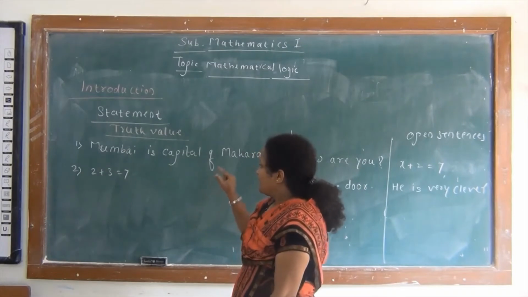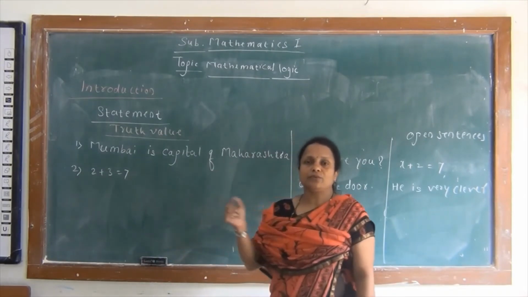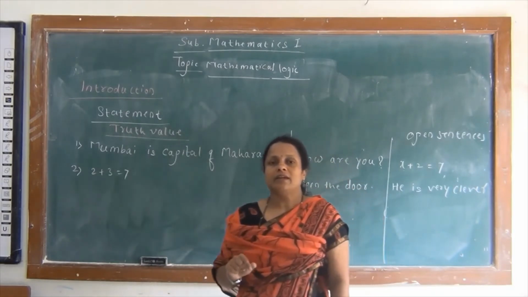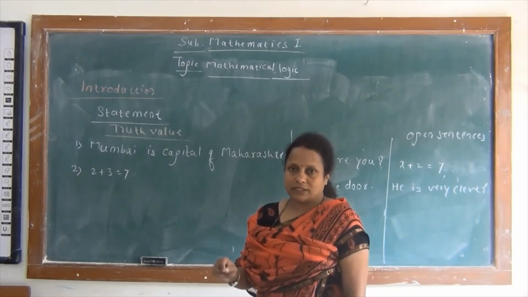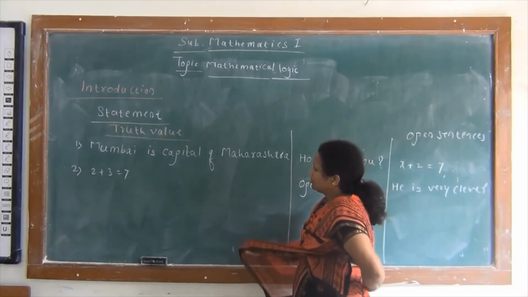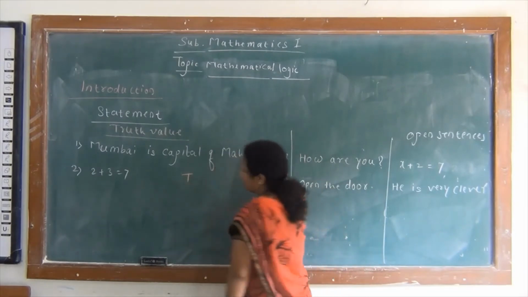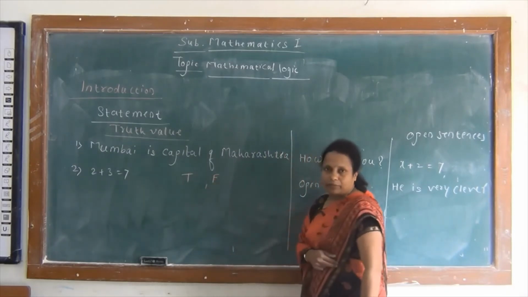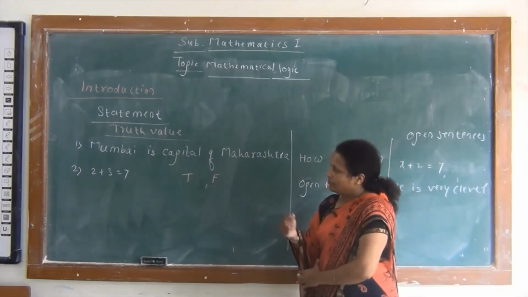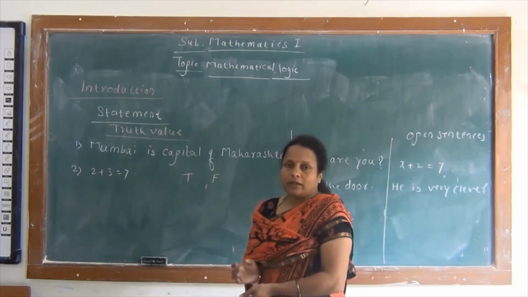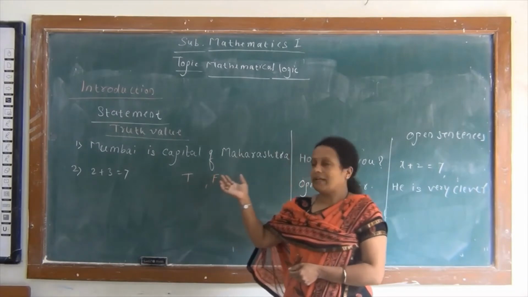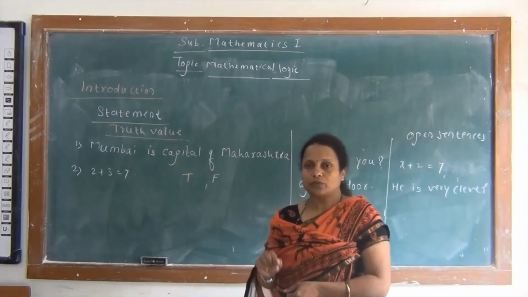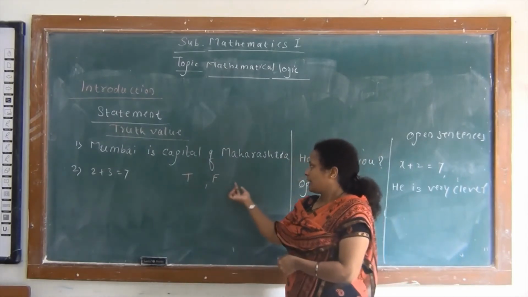So if a statement is true, then its truth value is true, and if a statement is false, then its truth value is false. If it is true, we denote its truth value by capital T, and if it is false, then we denote its truth value by capital F. So remember, when a statement is true, its truth value is true, that is capital T, and when a statement is false, its truth value is false, and we denote it by capital F.